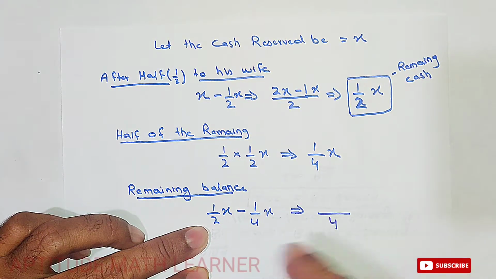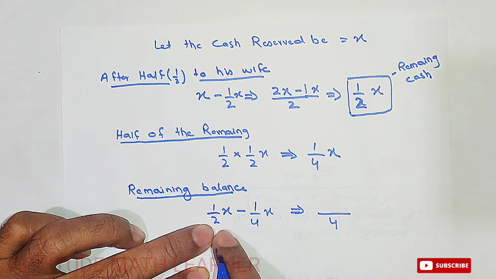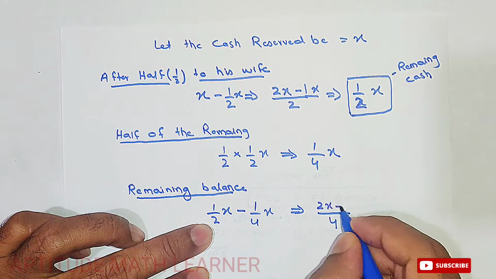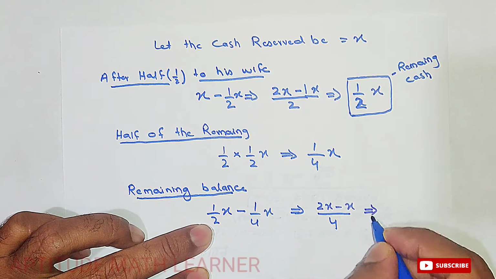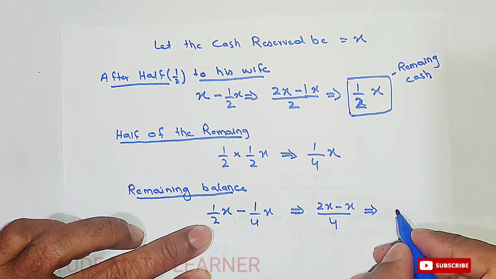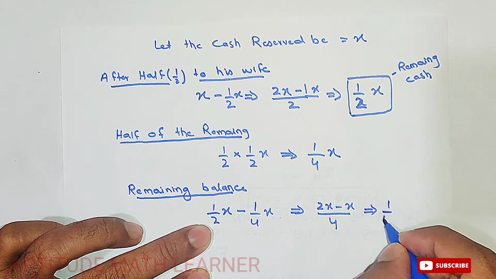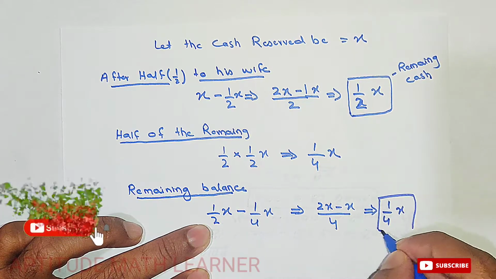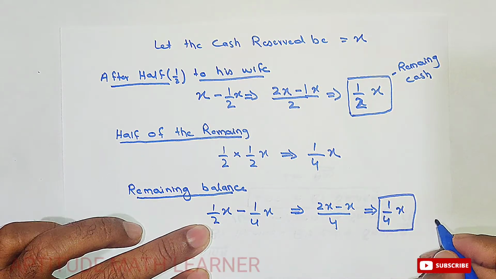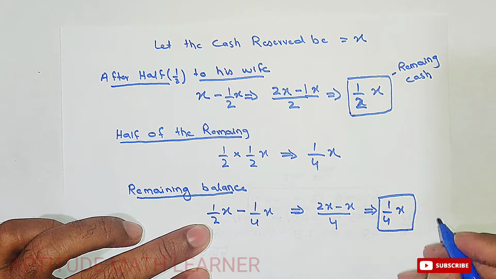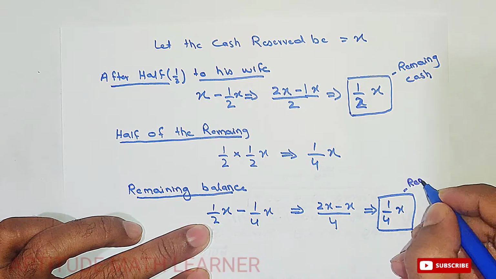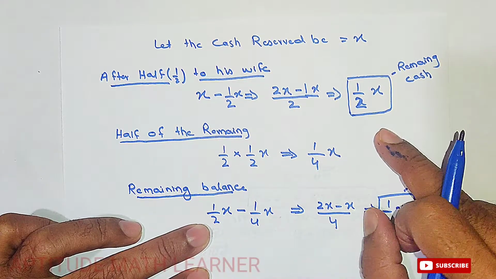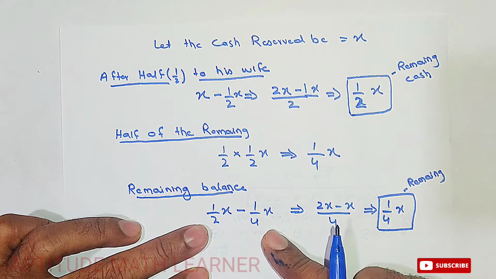Here we take 4, so 4 divided by 2 becomes 2, so here we get 2x minus x, and this becomes 1/4x. So now we are having the amount remaining, that is 1 upon 4. So this is now remaining. We have taken out the share of the wife as well as the share of the son.